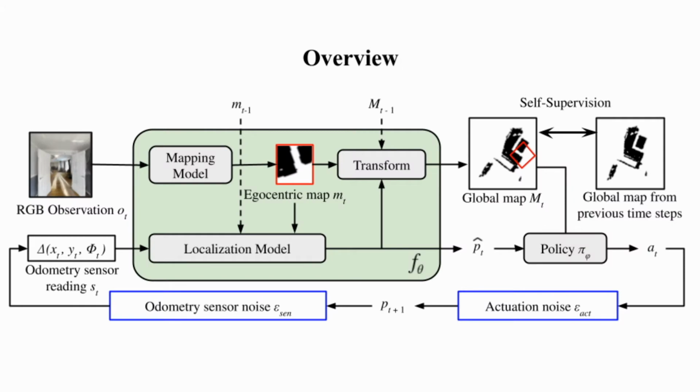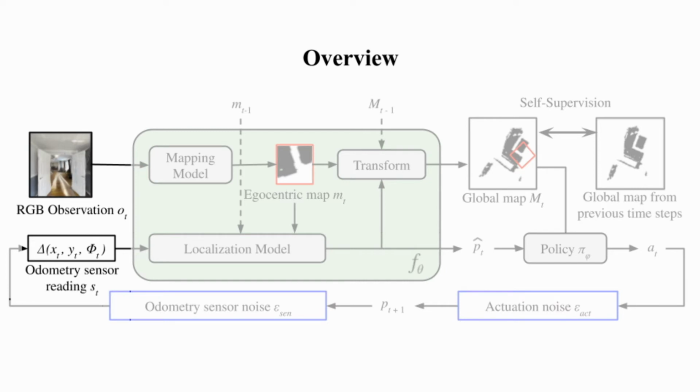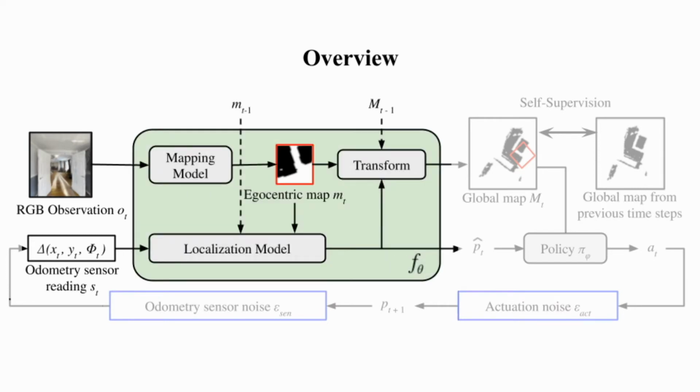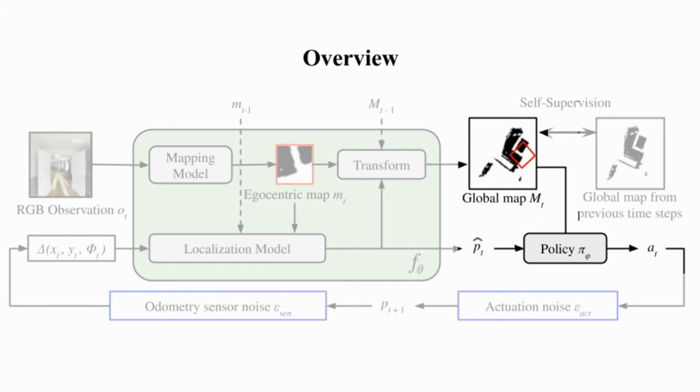So here's the overview of our approach. We employ the modular approach that separates the observation space and the action space as shown in the figure. The observation module transfers the sensor perception into the domain-agnostic intermediate representation, which are the predicted global map and the estimated pose. And a subsequent policy module deduces the agent action from the intermediate representation.